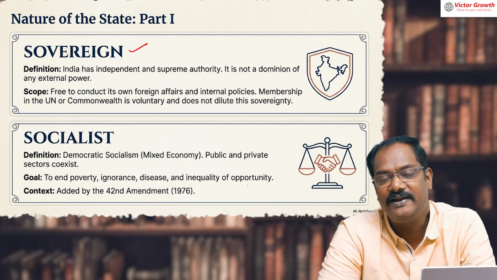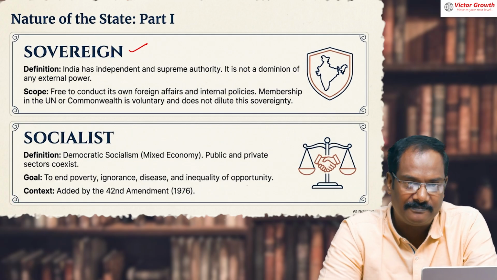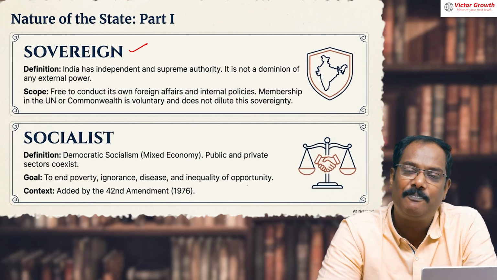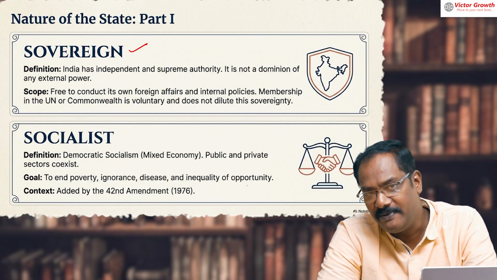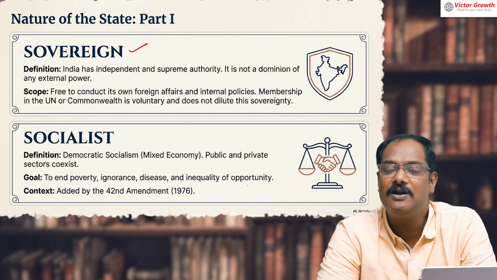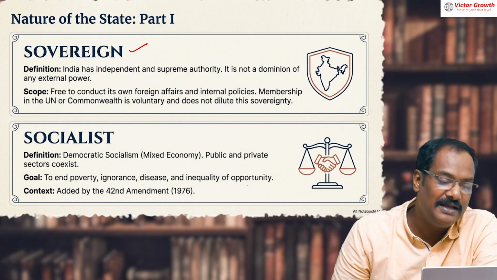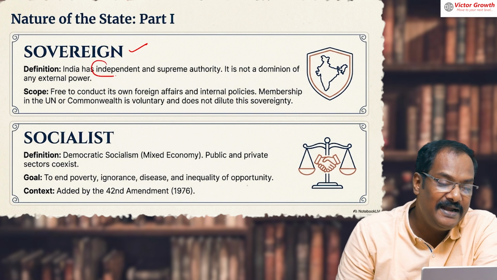But today India is sovereign. That means we can decide on our own. For example, the USA is saying don't buy Russian oil. We will still buy. Understand? They are saying don't develop the Chabahar port. Okay, we're still developing it. So we decide what is good for India. We are not being driven by anybody externally. There is no pressure of somebody on India. So India is completely independent.